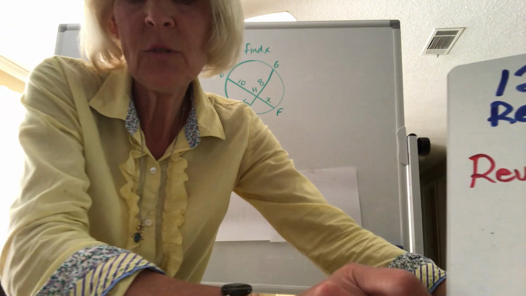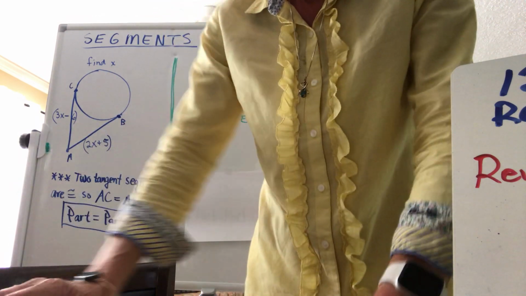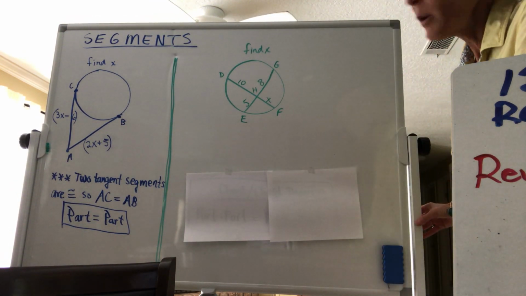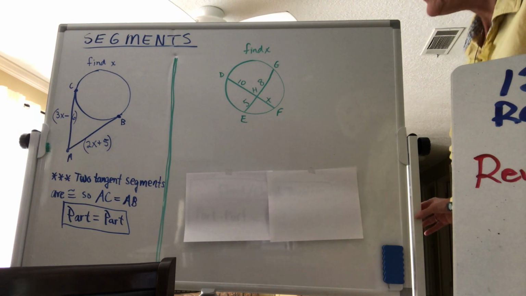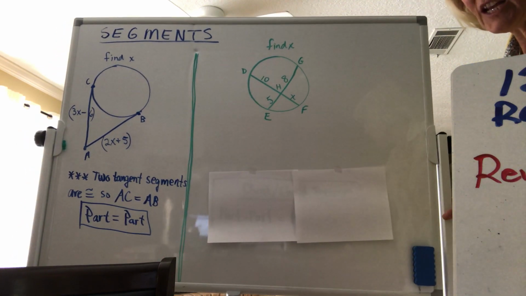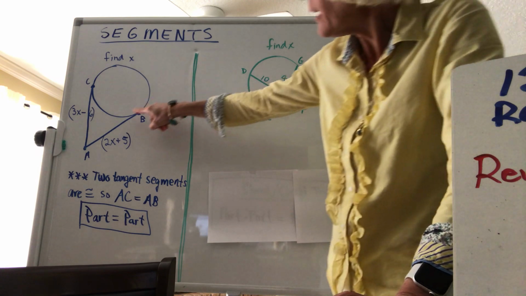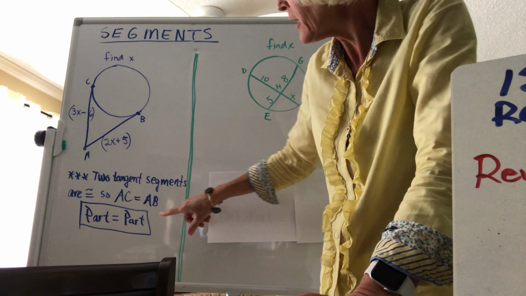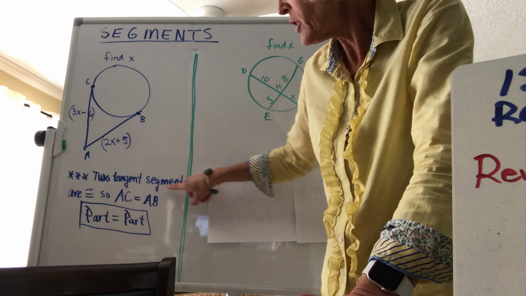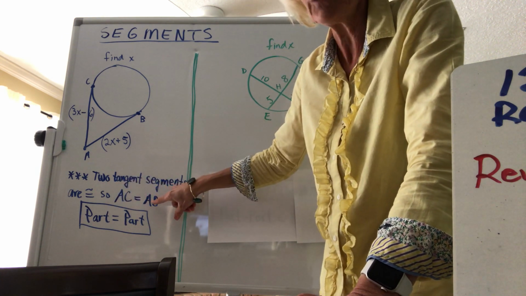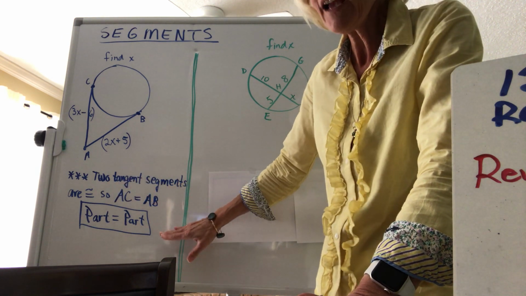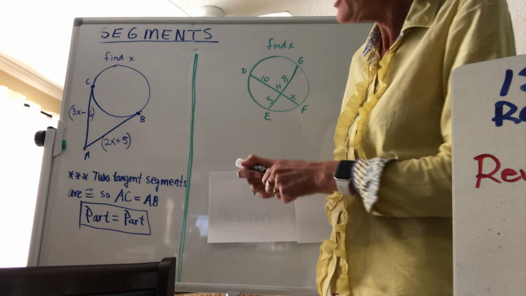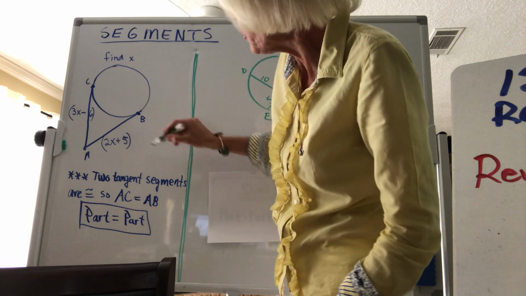So let's go ahead and do another little review here. Remember, we already have had some segments when we worked with tangents. So here I'd have two tangent segments. Remember what happened with our two tangent segments? If I had two tangent segments, they would always be congruent. Okay, so we already have this rule, don't want you to forget about that, that all I do if I have two tangent segments is just set those equal to each other.